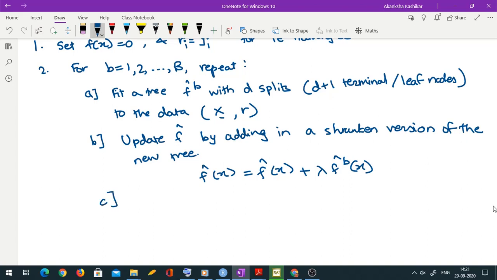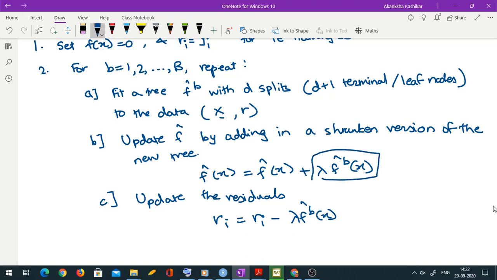Then we have to update residuals also, because now we have fitted something from residuals, we have to remove that part. So update the residuals as ri as old ri minus lambda f hat b x, because our prediction is getting increased by this. From residual we have to subtract exactly that part. Makes sense? Okay, so these 3 steps A, B, C, we are going to repeat B times.